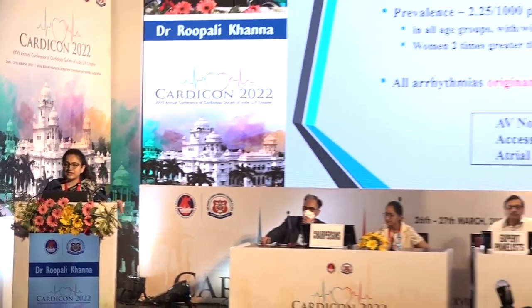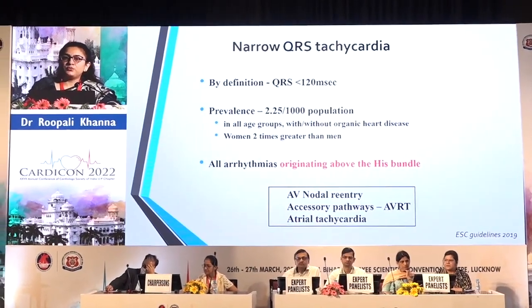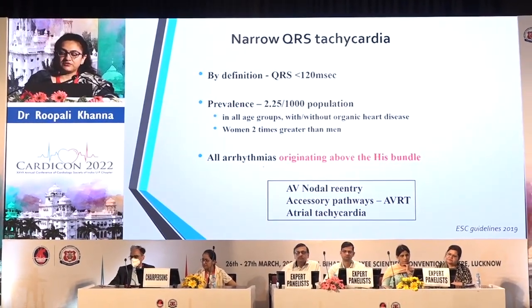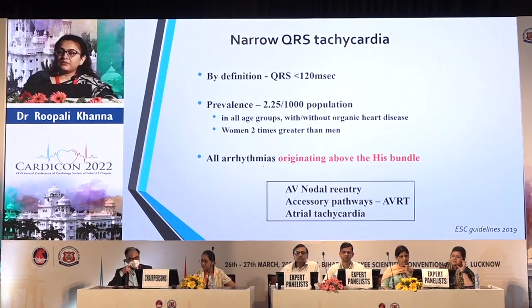So by definition, a narrow QRS tachycardia is, as already discussed by our earlier speaker, a tachycardia with a QRS duration of less than 120 milliseconds. The prevalence is about 2.25 per 1,000 population, and it is common in all age groups as compared to wide complex tachycardia. Heart structure need not be involved; it can also occur in a structurally normal heart. Overall, women have a two times higher risk of developing a supraventricular tachycardia.